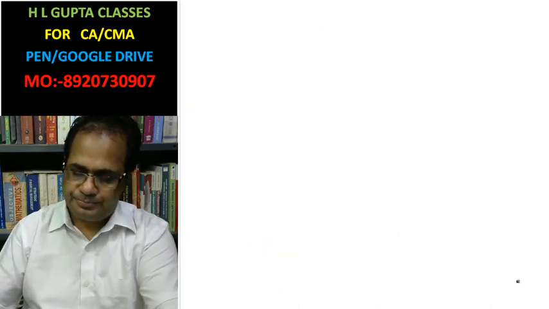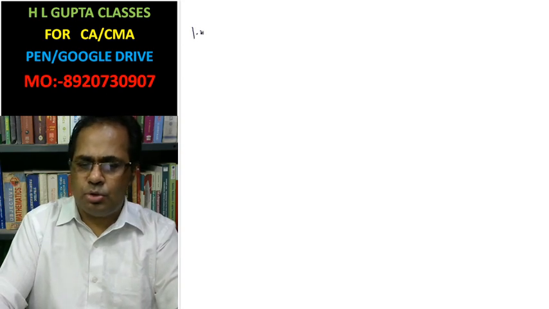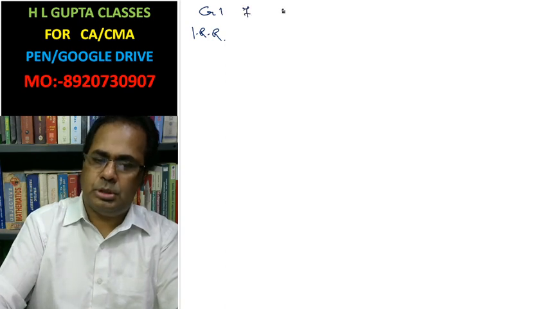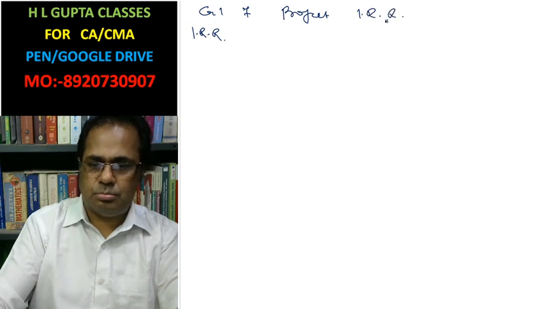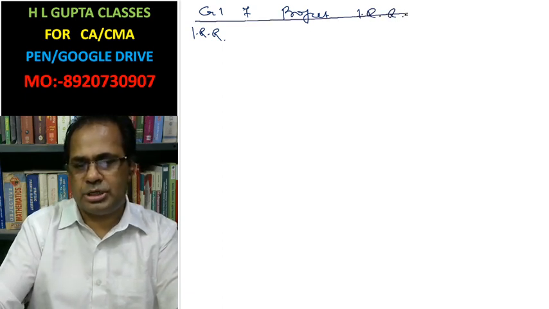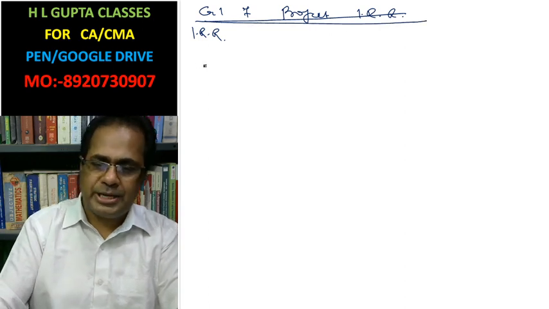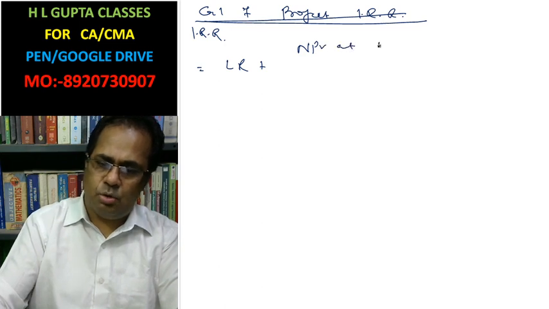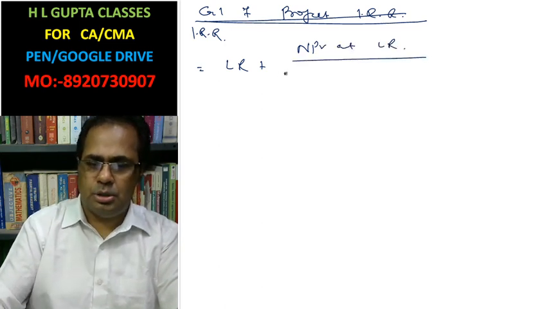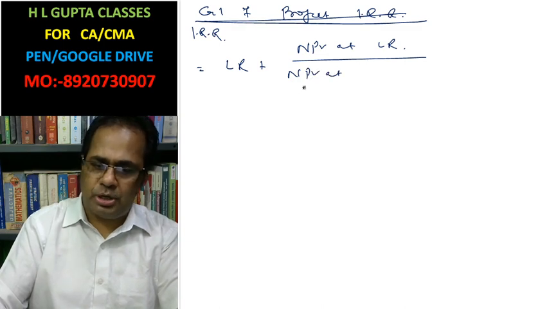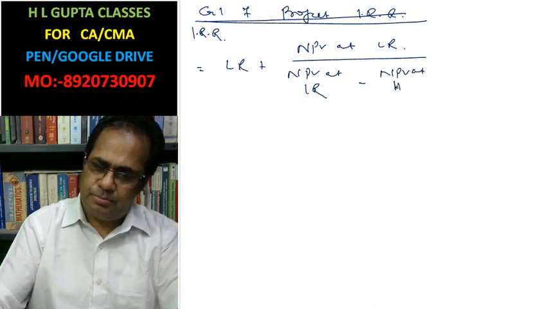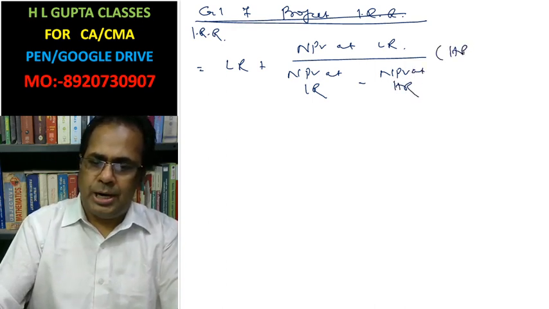Now IRR. Calculation of project IRR. IRR equals lower rate plus net present value at lower rate divided by net present value at lower rate minus net present value at higher rate, into higher rate minus lower rate.